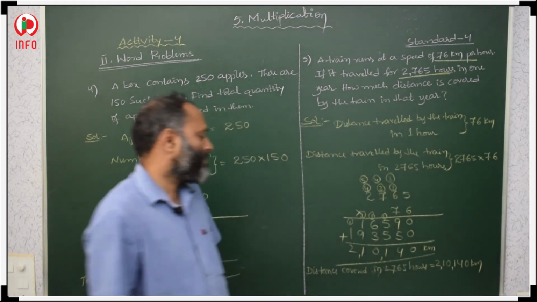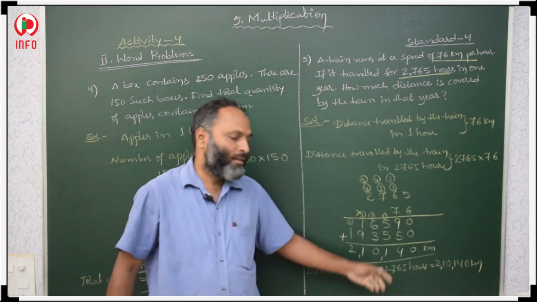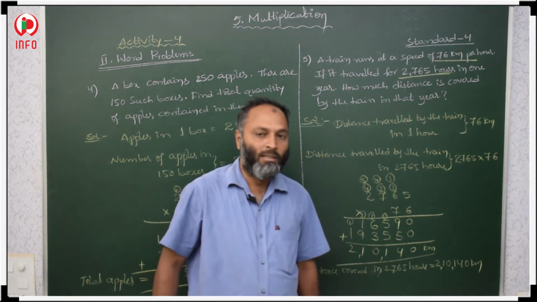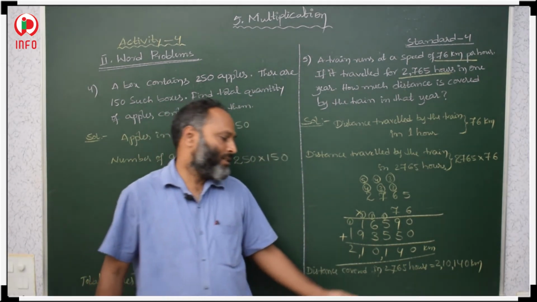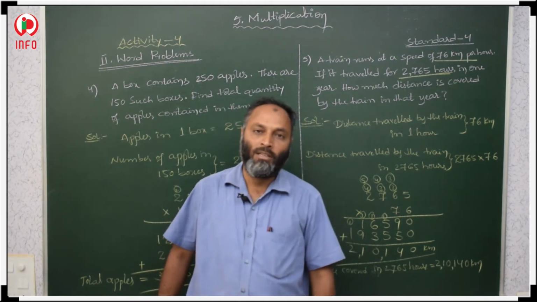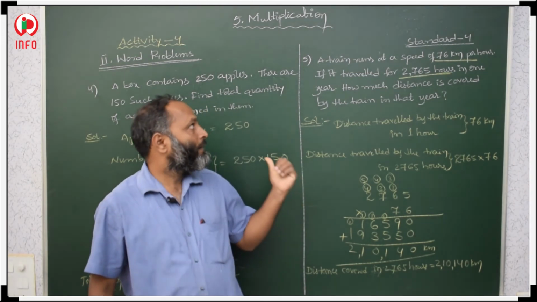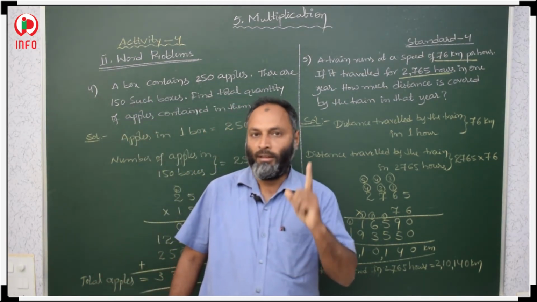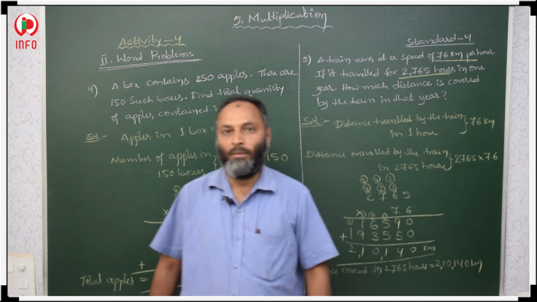This many kilometers the train travels, so in 2765 hours, that is total in 1 year this many hours it travels. It means this much distance it covers. So this is our fifth word problem. One more word problem is there, that is similar, that you do as your home assignment. Okay.